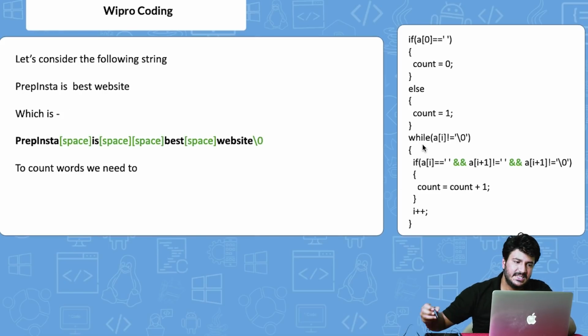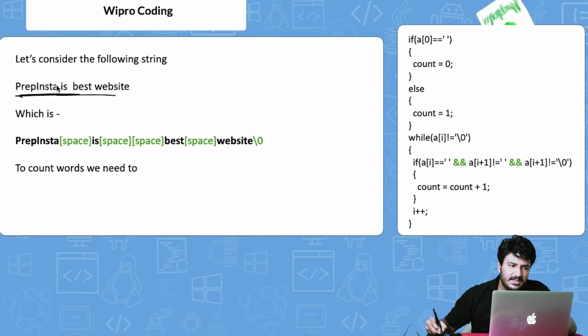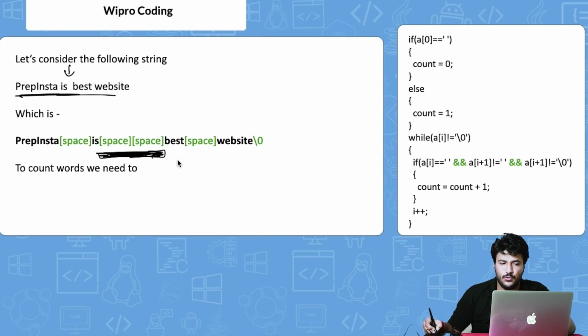Okay guys, let's start with this particular code. I'll explain it with an example: "PrepInsta is best website". One good thing I have done here is that I have given two spaces. PrepInsta, space, is, then there are two spaces here, because to handle all the conditions and pass all the 6 test cases, this code is foolproof. Best, and then space, website.